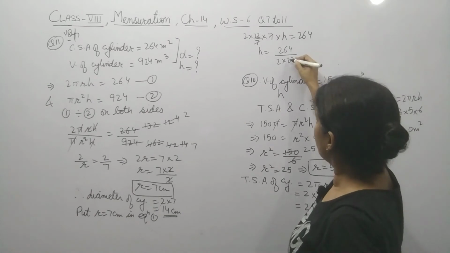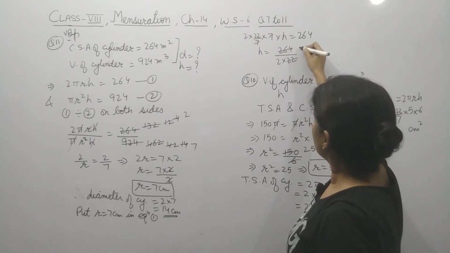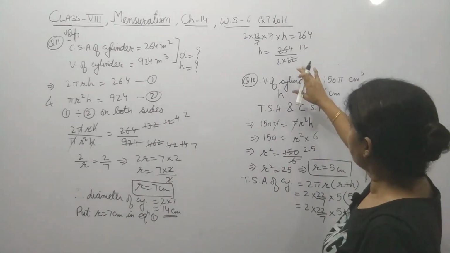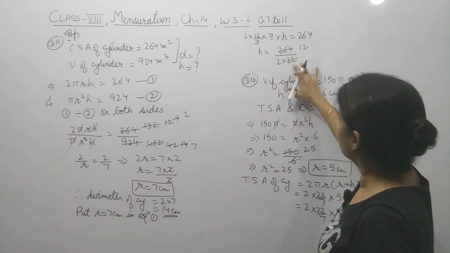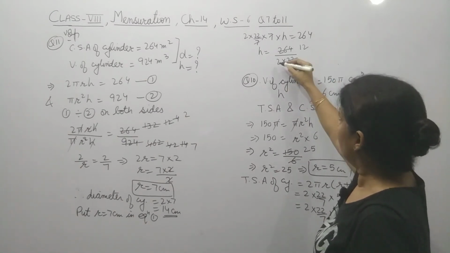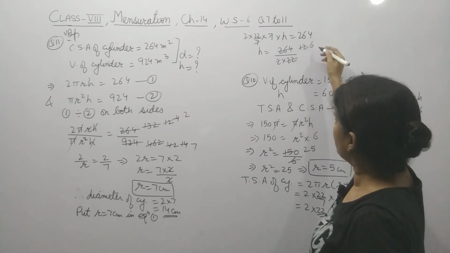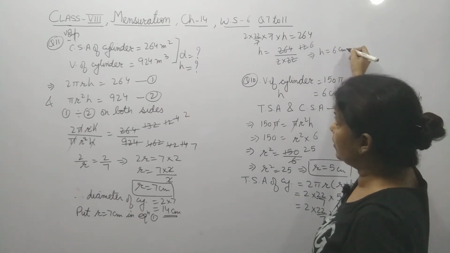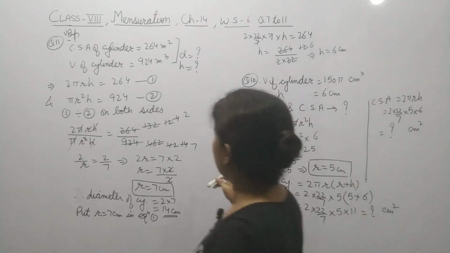Now solve it. This you will get. Let me check once again. Okay. So cancel it. From here you will get h equals 6. Not centimeter.